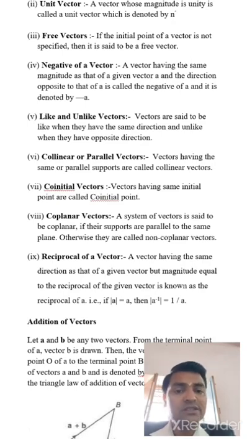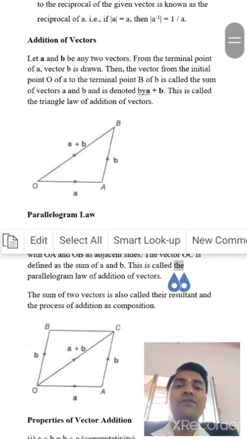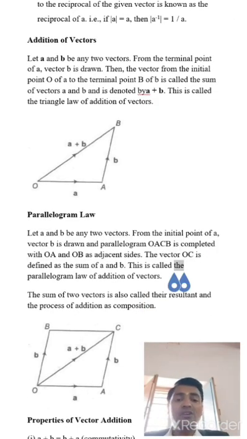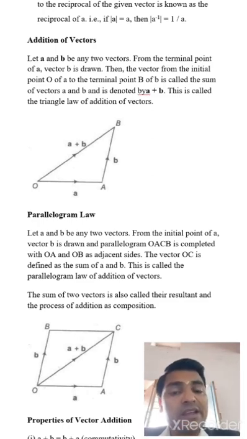Okay students. Now next topic is addition of vectors. Let A and B be any two vectors. From the terminal point of vector A, vector B is drawn.